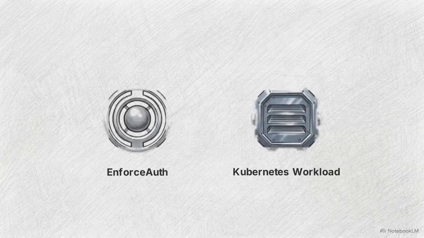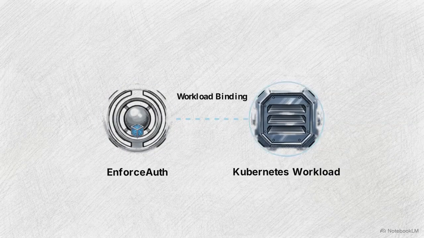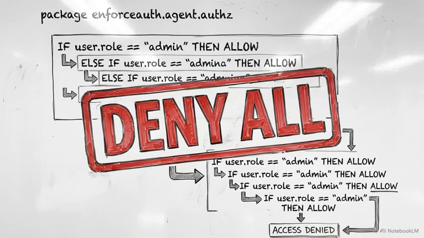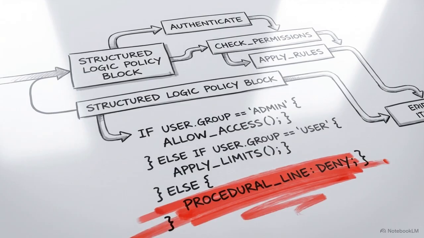The process begins with token ingestion. EnforceAuth uses SPIFFE and SVID workload binding to prove the incoming identity matches the exact physical Kubernetes pod making the request. This interface shows the Open Policy Agent, or OPA, evaluation engine. The EnforceAuth Rego policy is visible here. Default allow equals false. This is the architecture of default deny. By requiring an explicit match for every parameter, the absence of a rule blocks access, preventing accidental authorization.